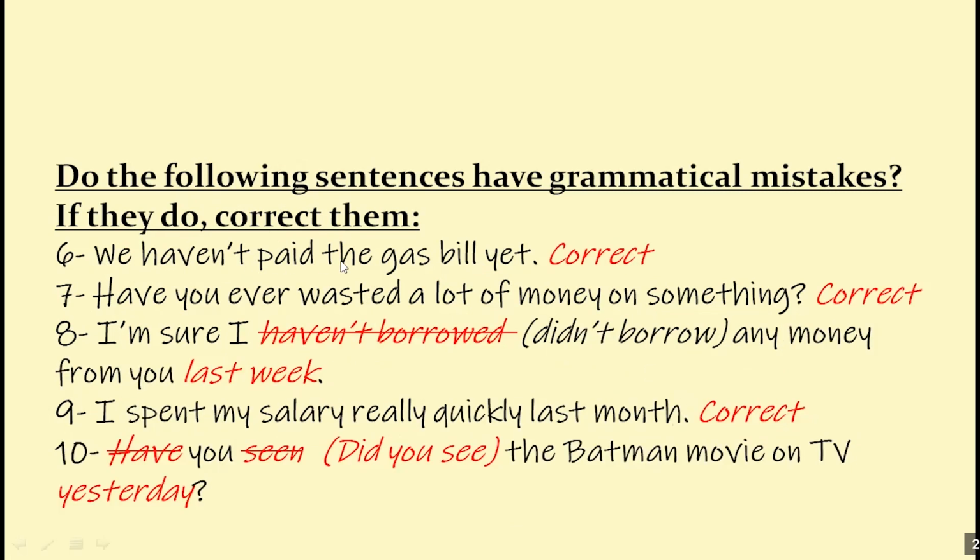We haven't paid the gas bill yet. It's correct. We have yet, we have the present perfect, no problems. Have you ever wasted a lot of money on something? I'm asking you about your whole life, and we have ever. So it's correct. We have the present perfect correctly. I am sure I haven't borrowed any money from you last week. If you mention the time, don't use the present perfect. Use the past simple. So I'm sure I didn't borrow.